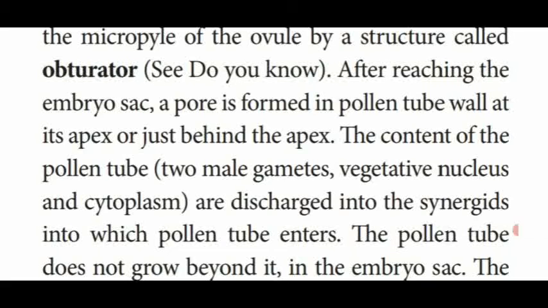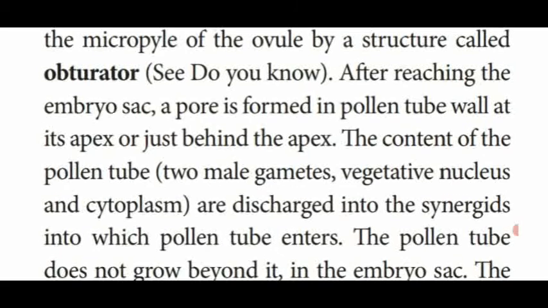Once discharged in the synergid of the egg apparatus, the tube nucleus disintegrates. The two male gametes with the cytoplasmic content are discharged in the synergid region of the embryo sac. That is said to be the entry of the pollen tube into the embryo sac.